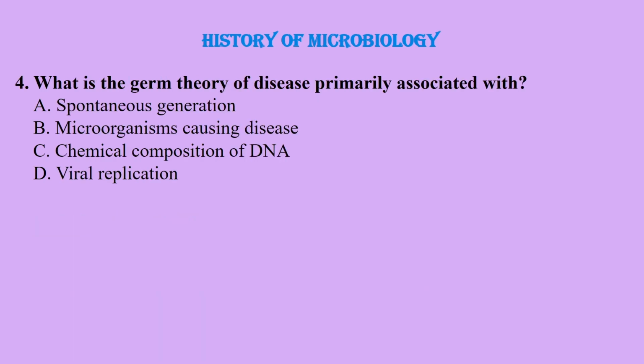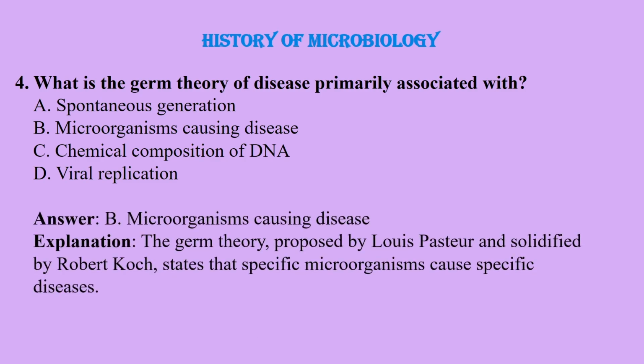Question number 4. What is the germ theory of disease primarily associated with? Spontaneous generation, microorganisms causing disease, chemical composition of DNA, or viral replication? And the correct answer is microorganisms causing disease.